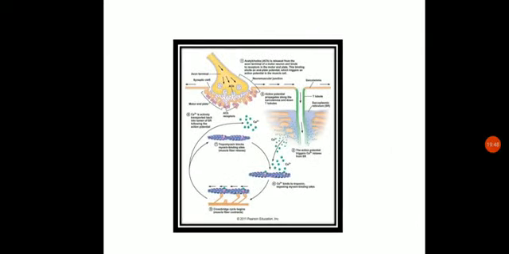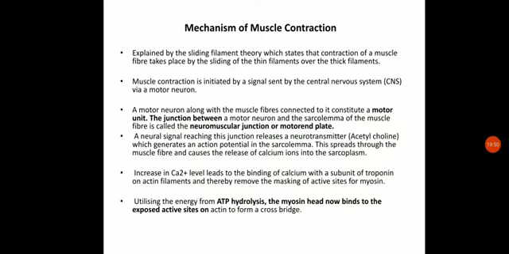Okay, so once it occurs, now what happens? A neural signal reaching this junction releases a neurotransmitter. What is a neurotransmitter? The chemicals responsible for generating impulse in the neuron. Now this neurotransmitter will be acetylcholine over here, which generates an action potential in the sarcolemma of the cell. This spreads through the muscle fibers and causes the release of calcium ions in the sarcoplasm. Sarcoplasm is the cytoplasm of the muscle cell.